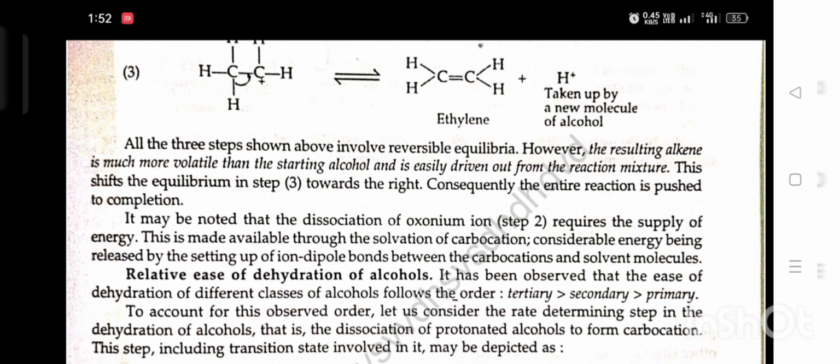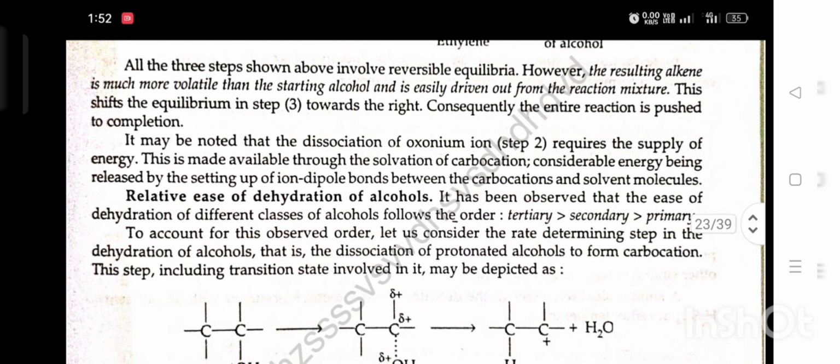It may be noted that the dissociation of the oxonium ion, step two, requires the supply of energy. This is made available through the solvation of the carbocation, with energy being released by the setting up of ion-dipole bonds between the carbocation and solvent molecules.